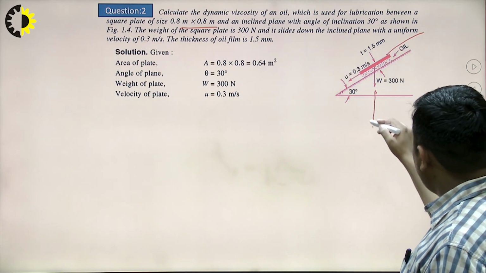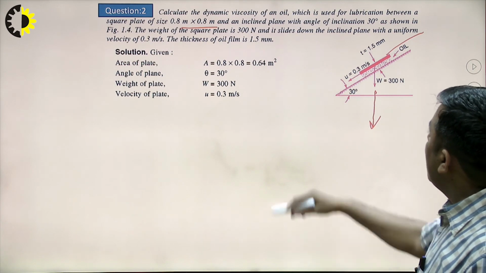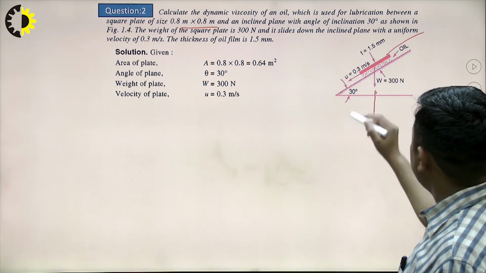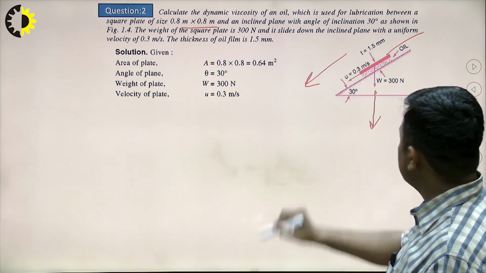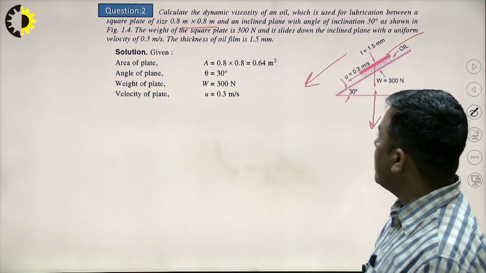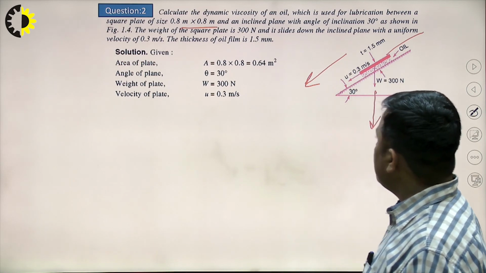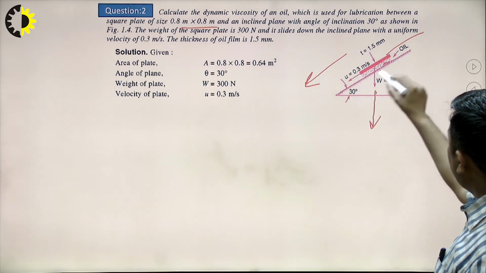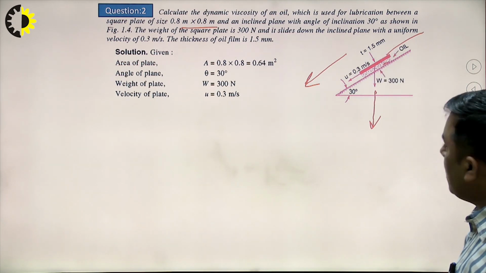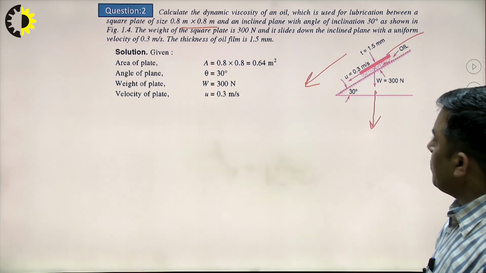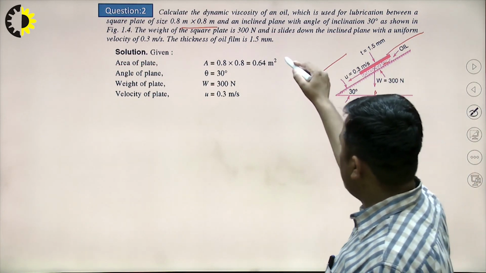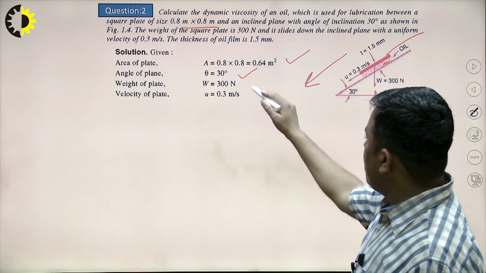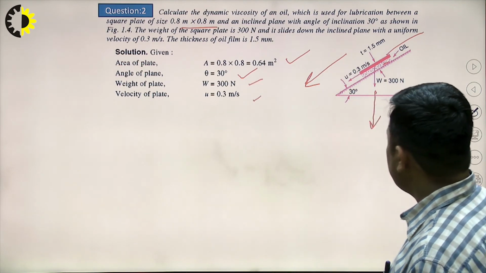So this 300 Newton weight is acting downward, and the plate slides down on an inclined plane with a uniform velocity of 0.3 meter per second. The thickness of the oil film is 1.5. So the thickness which we can see between the inclined plane and the moving plate is 1.5. The area is known, the angle of inclination for the plate is known, the weight of the plate is known, and the velocity is known.